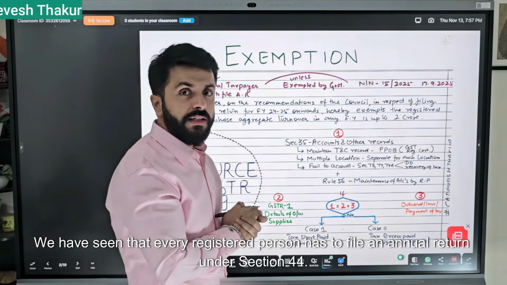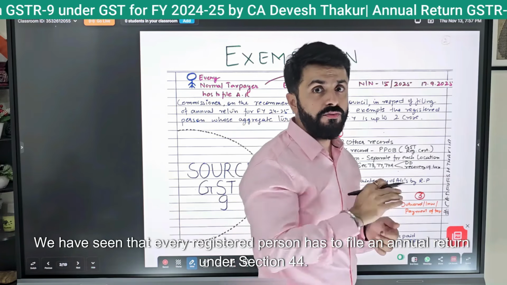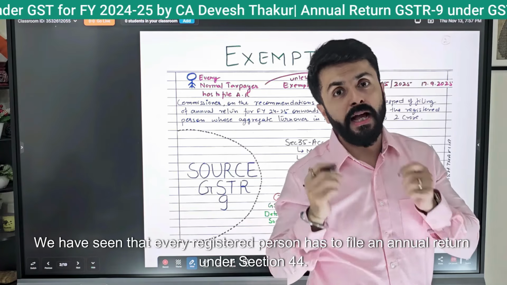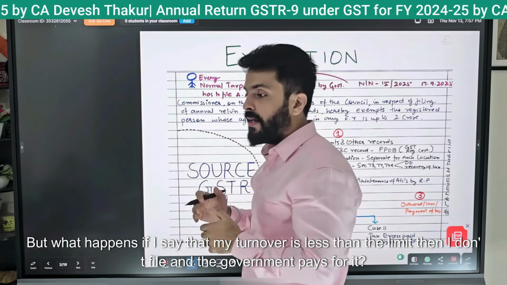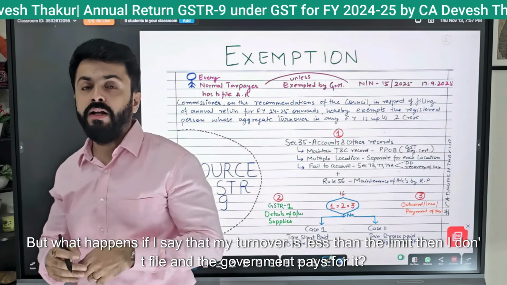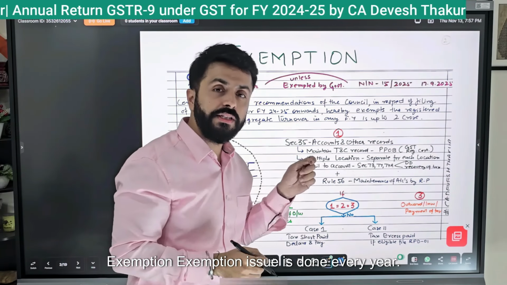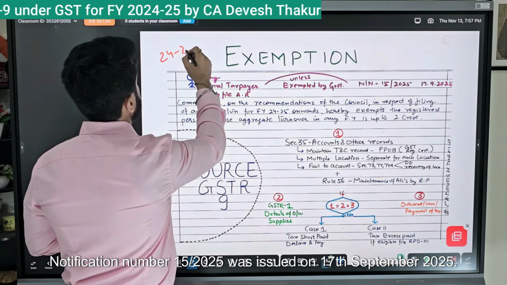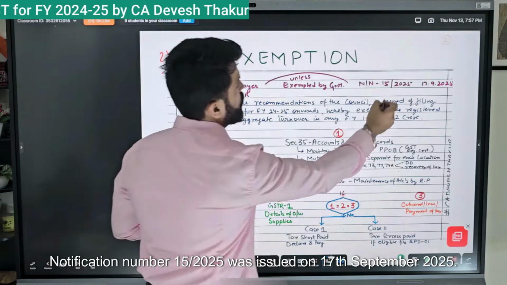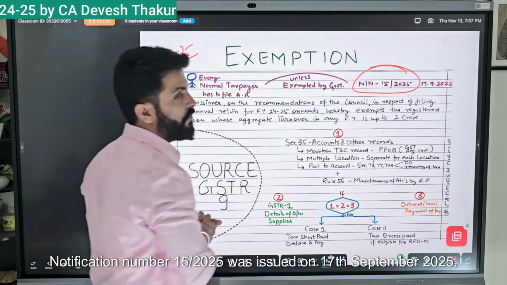We have seen that every registered person has to file an annual return under section 44. But what happens if my turnover is less than the limit, and I don't file? The government provides an exemption, which is issued every year via notification. Notification number 15/2025 was issued on 17 September 2025.